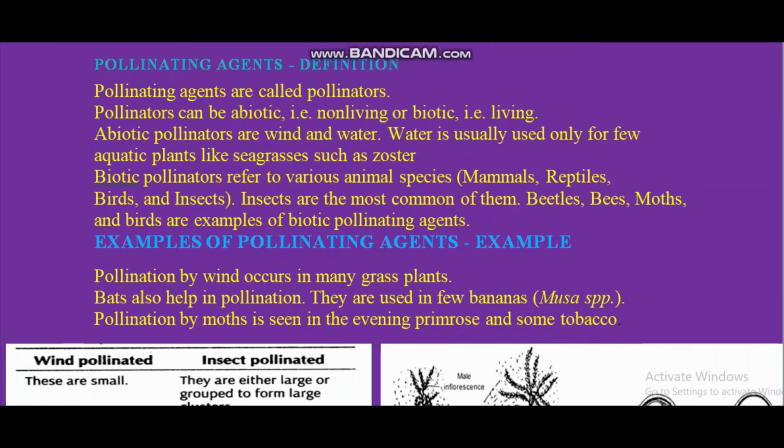Now the next pollinating agents, as it is written there in the flow chart, are non-living, abiotic, and biotic. This is all discussed. Abiotic is discussed, wind I already told you, water I have just shown you. Then animals, birds, insects. Here again I'd like to stress insects, because you will get questions in your NCERT, NEET exam.